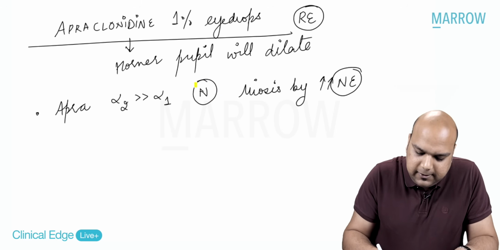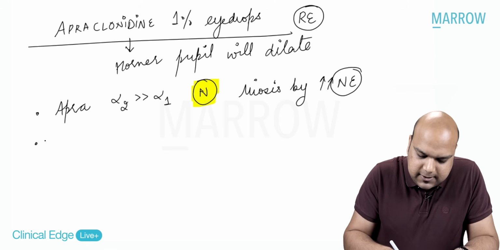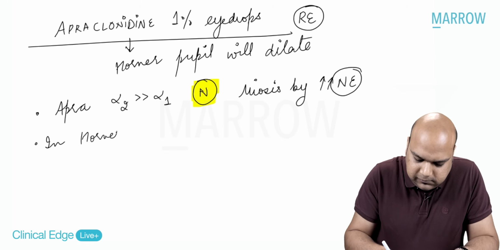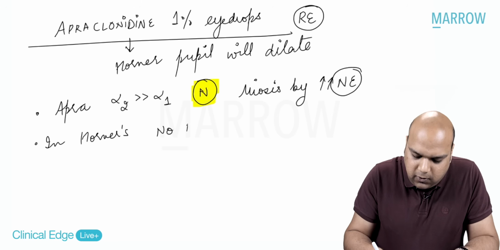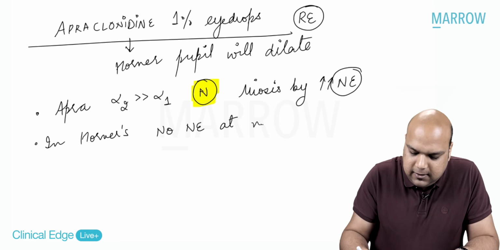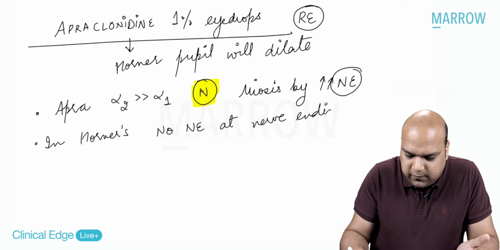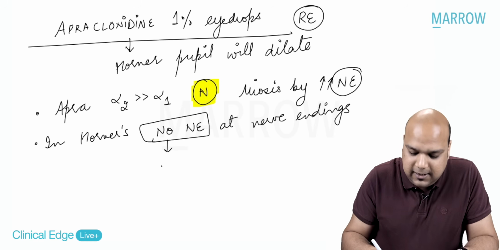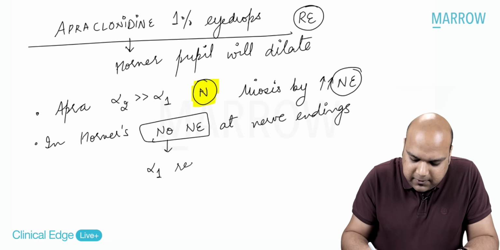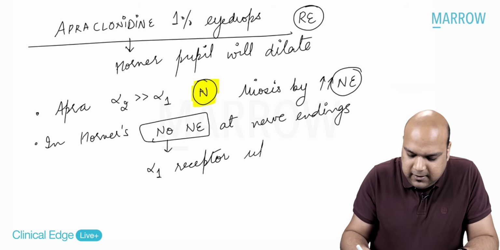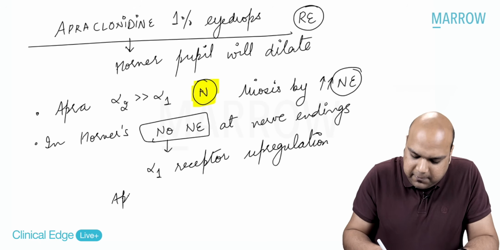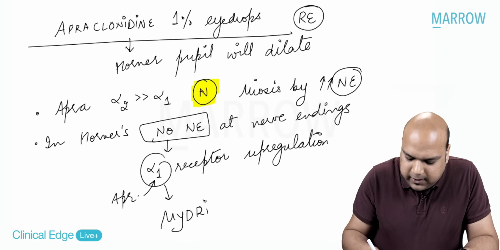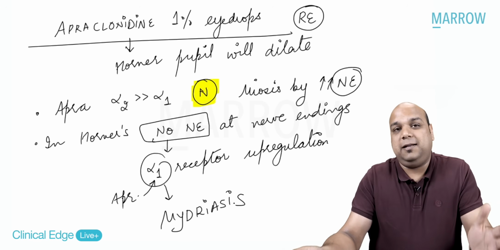But this is normally. In Horner's, there is no norepinephrine at nerve endings because obviously the sympathetic pathway is lesioned. So when there is no norepinephrine, what is occurring is alpha 1 receptor upregulation. And because of alpha 1 receptor upregulation, now the apraclonidine is acting on alpha 1 and it is leading to mydriasis. As simple as that.